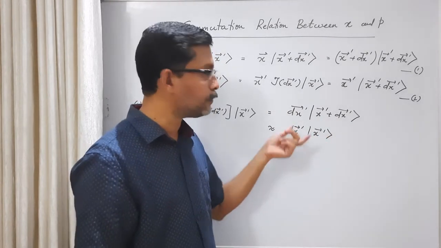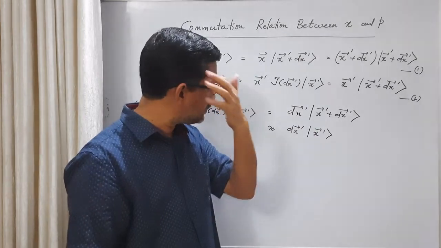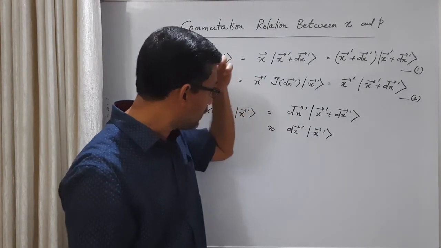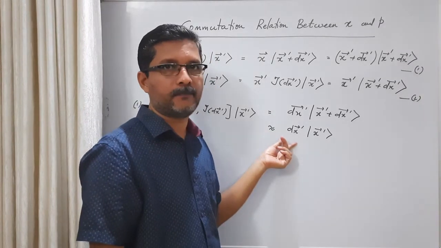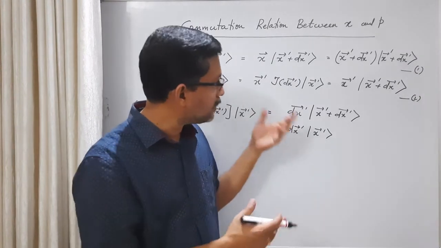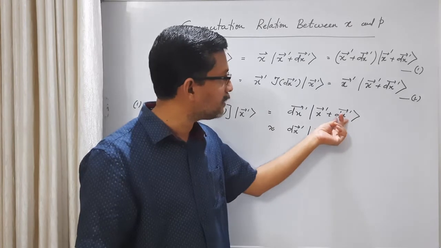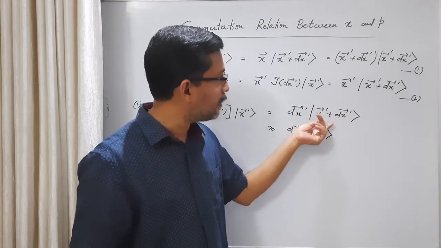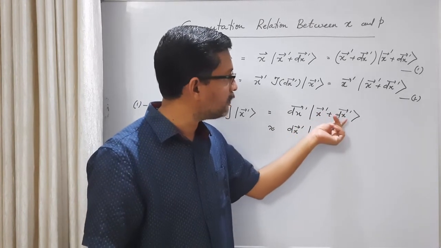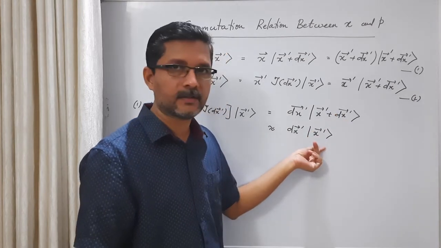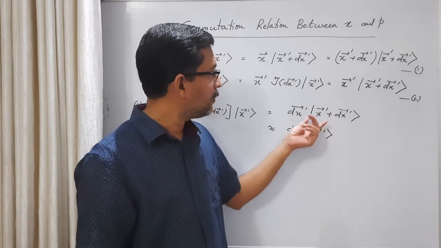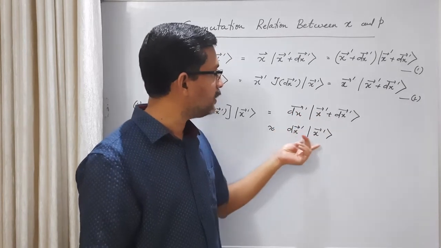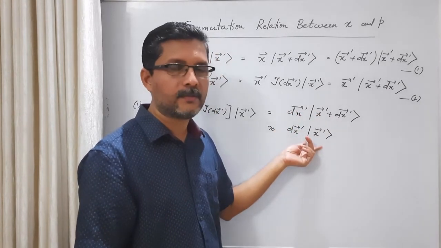At first glance we may think we are simply neglecting dx prime in the ket x prime plus dx prime. No, this is a different eigenket, but the result is approximately equal up to first order in dx prime.